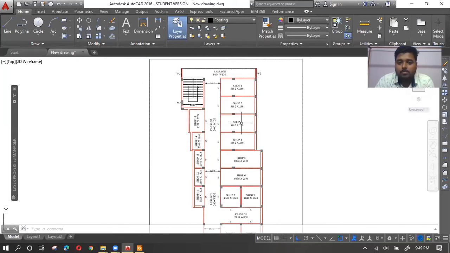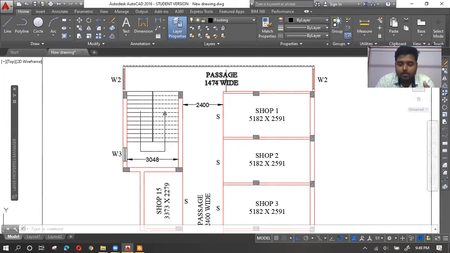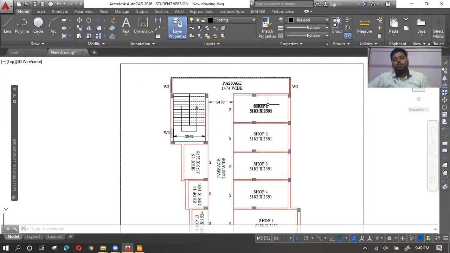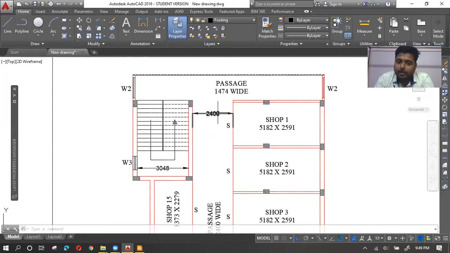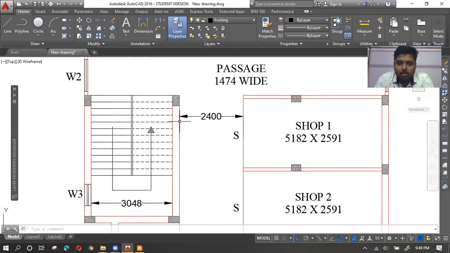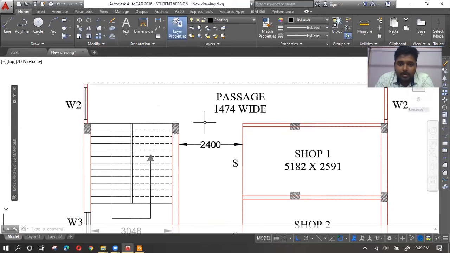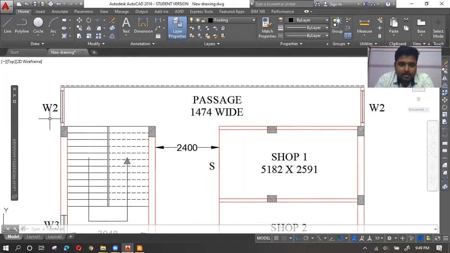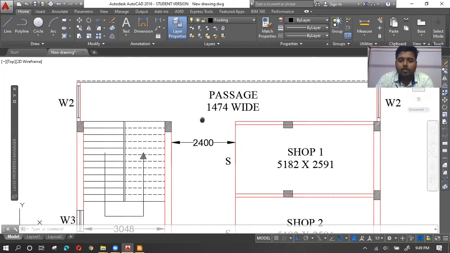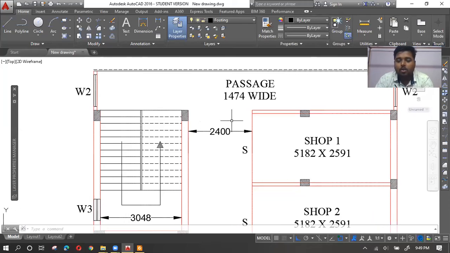So now the question comes about the dimensions I have shown here already. So what you need to do, first you draft your plan. The plan has been drafted. Then show the dimensions, and how will you decide the text size? Because maybe in your drawing, when you are zooming in and showing it, it is being seen like this. If you look at the screen right now, you will say that the text sizes are perfect, like it is looking nice, and obviously it is clearly visible, not too big or too small.